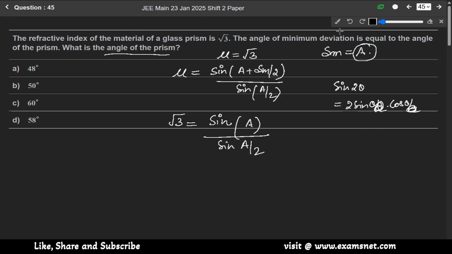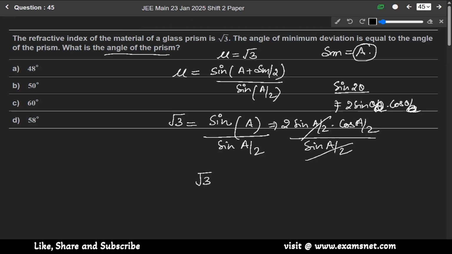Sine 2 theta equals 2 sine theta cos theta. So it will be 2 sine A by 2 into cos A by 2 over sine A by 2. So this cancels out.